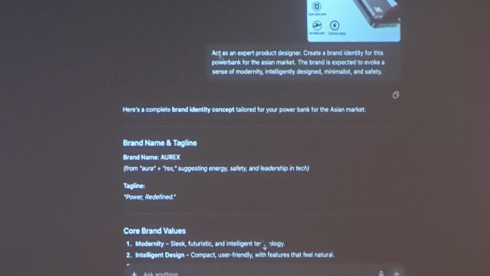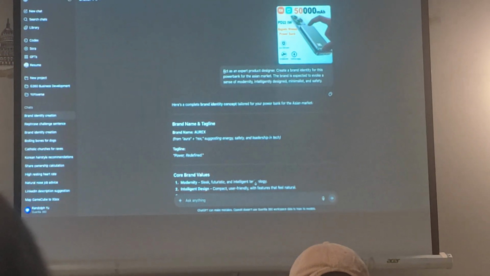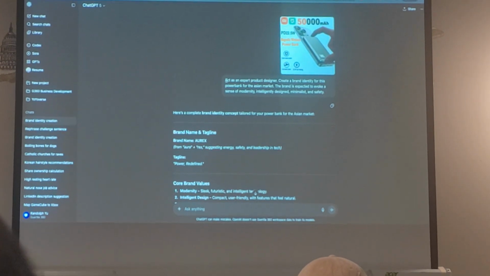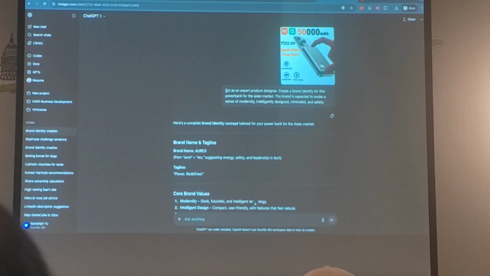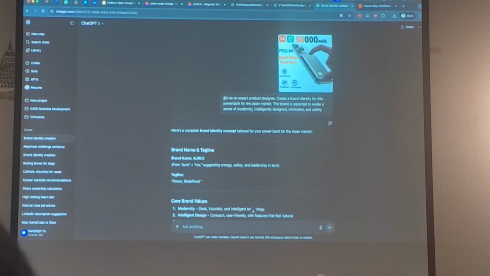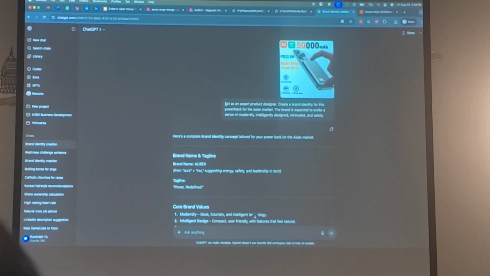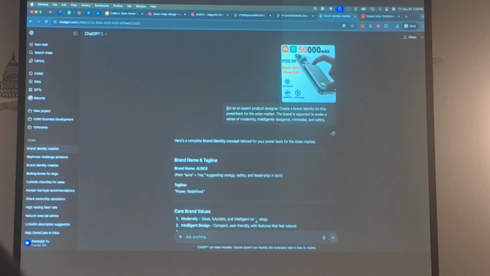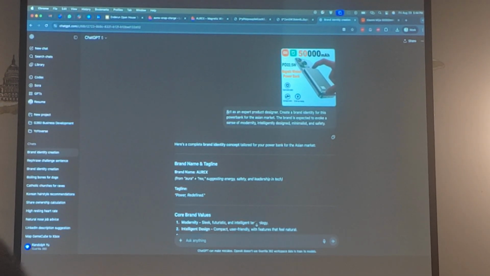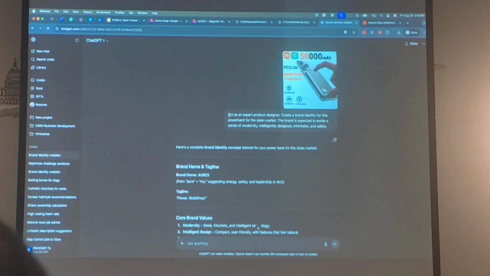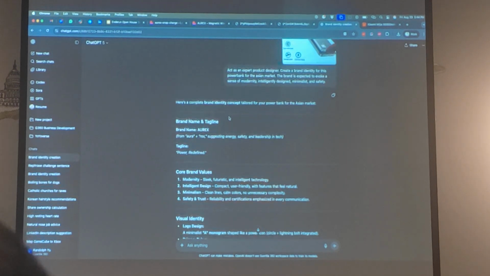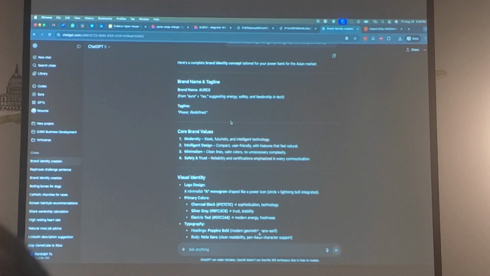Going back to it, I asked it to act as an expert product designer to create a brand identity for the power bank for the Asian market. The brand is expected to evoke a sense of modernity. It has to be intelligently designed, it has to be minimalistic, and it should ensure trust and safety. So it comes out and pops up with a brand identity for me.